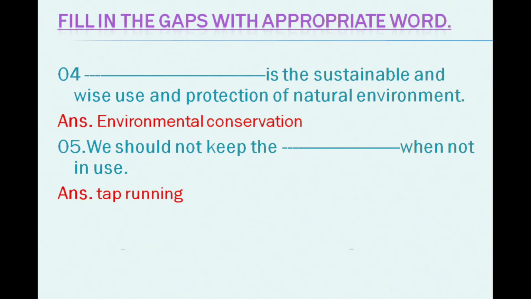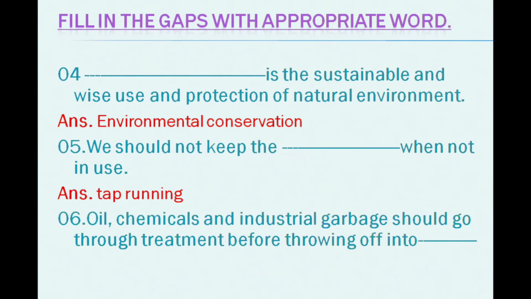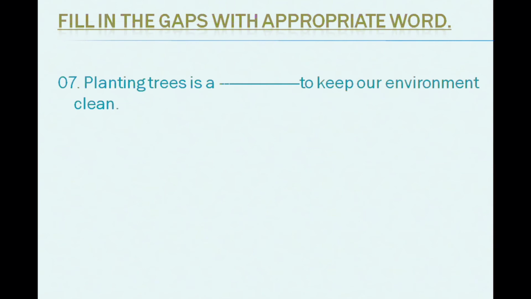Okay. So let's see. Oil, chemicals, and industrial garbage should go through treatment before being thrown into dash into the environment. Okay. So let's see. Planting trees is a dash to keep our environment clean. Definitely a good practice.